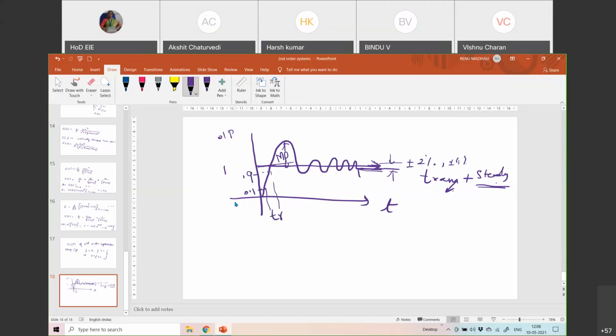The time taken for the output to settle within plus or minus 2%, the tolerance band, after you apply the input is the settling time. The time taken for the output to reach the peak value is called TP, the peak time. So you have rise time, settling time and peak time. These are all the important parameters one has to know.